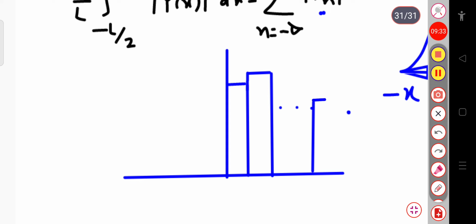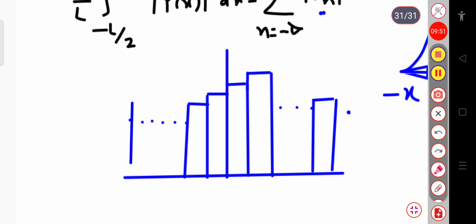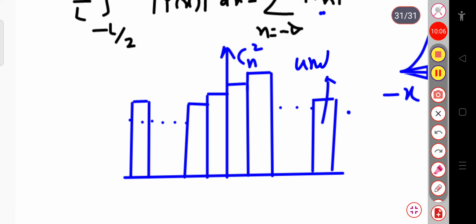Again this will continue, and in the negative direction also we can continue this, and so on. Here this represents the Cn square, and this represents the unit width.